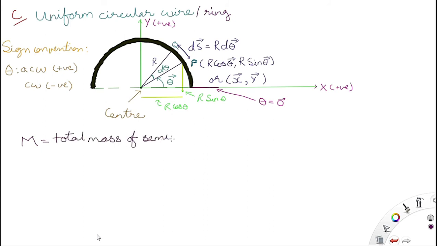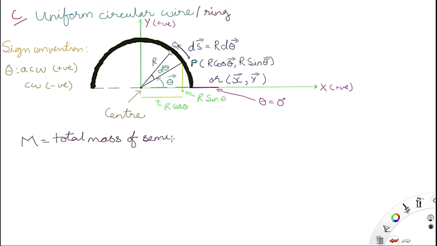Okay. So uniform circular wire or ring. This black portion represents it, it's not a straight line, some irregularities have been there, but whatever. So this is the uniform circular wire, meaning the straight wire has been bent into a semicircular form.